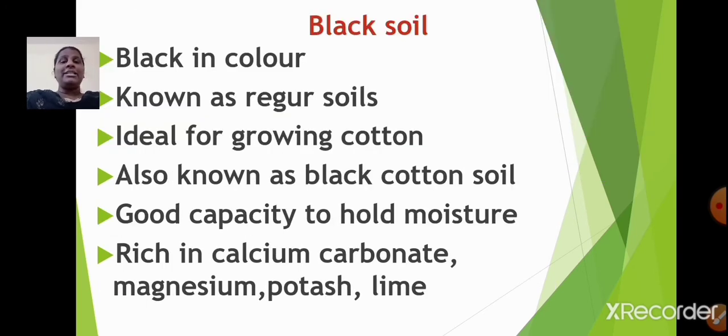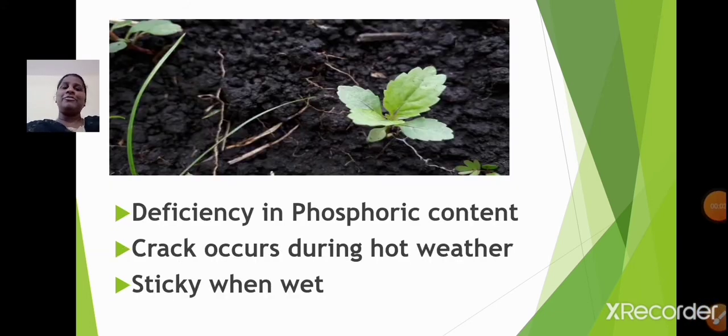Now let us learn about the black soil. Black soil is black in color. It is also known as regur soils. It is best suitable for growing cotton. It is also called as black cotton soil. It has got a good capacity to hold moisture. It is rich in calcium carbonate, magnesium, potash and lime. Black soil is deficient in phosphoric content. Cracks occur during hot weather. They are sticky when wet. Okay students, so you need to remember this. Black soils are deficient in phosphoric content.